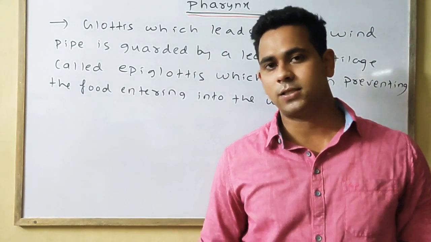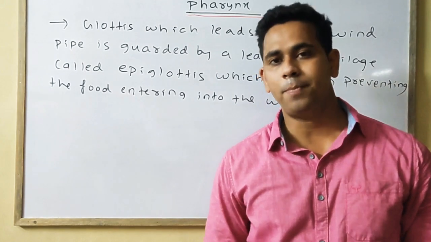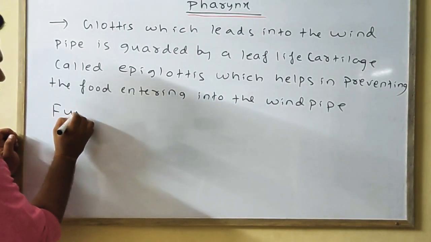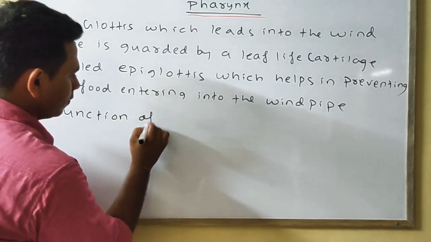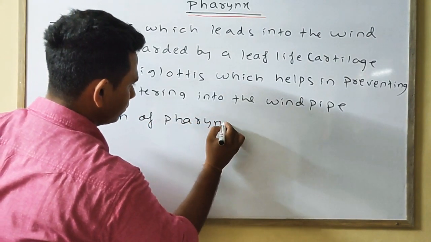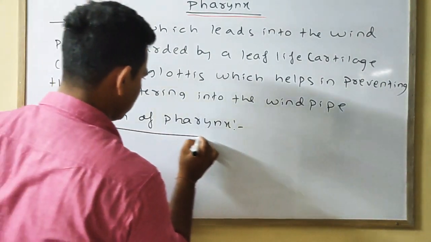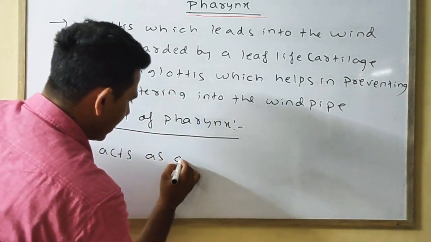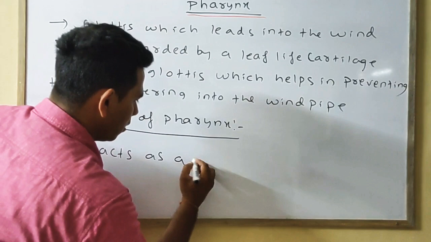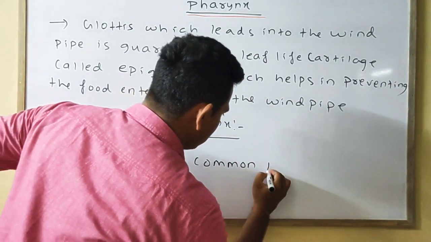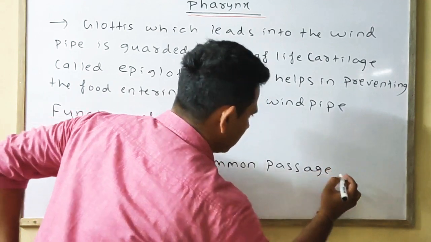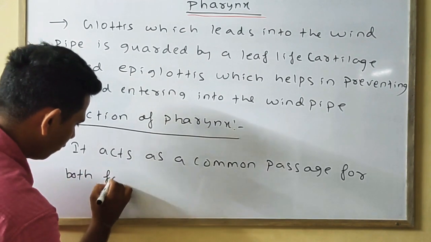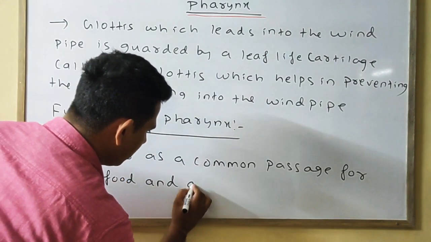The function of the pharynx is that it acts as a common passage for both food and air.